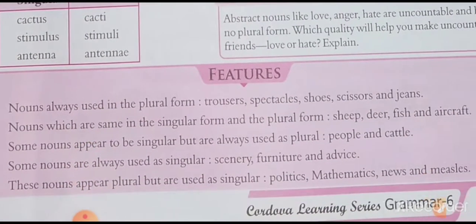Now some features we have to remember that we have discussed today. Nouns always used in the plural form: trousers, spectacles, shoes, scissors and jeans. Nouns which are the same in the singular form and the plural form: sheep, deer, fish and aircraft. Some nouns appear to be singular but are always used as plural: people and cattle. Some nouns are always used as singular: scenery, furniture and advice. These nouns look plural but are used as singular: politics, mathematics, news and measles.